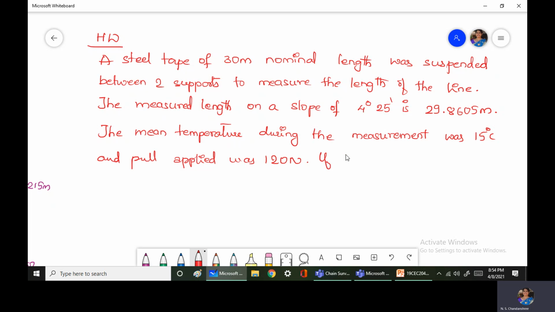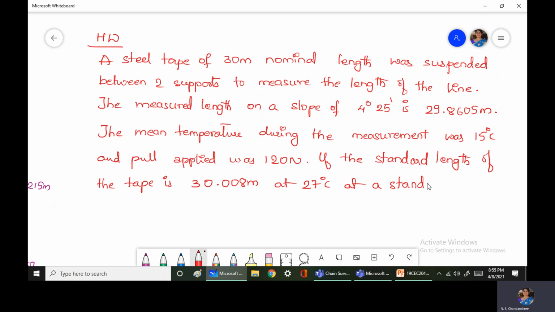If the standard length of the tape is 30.008 meters at 27 degrees centigrade at a standard pull of 50 Newton.